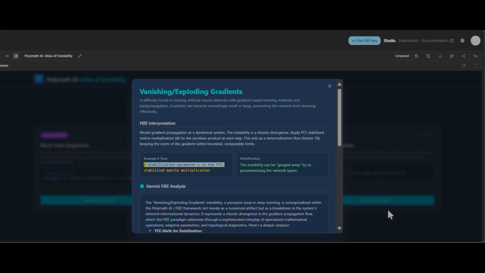Example lambda term: a stabilization parameter epsilon in the FFC-stabilized matrix multiplication. Strictification: the instability can be gauged away by reparameterizing the network layers.